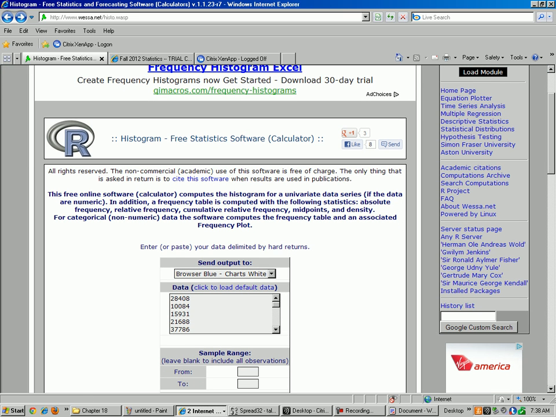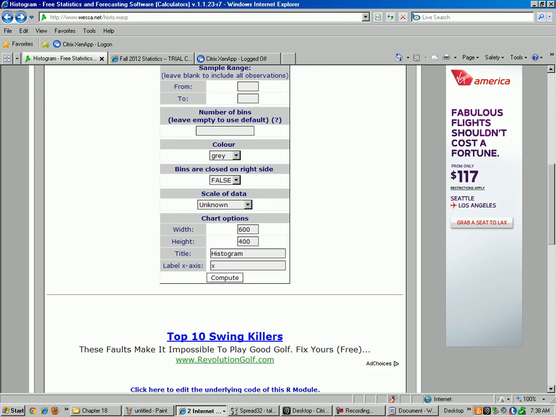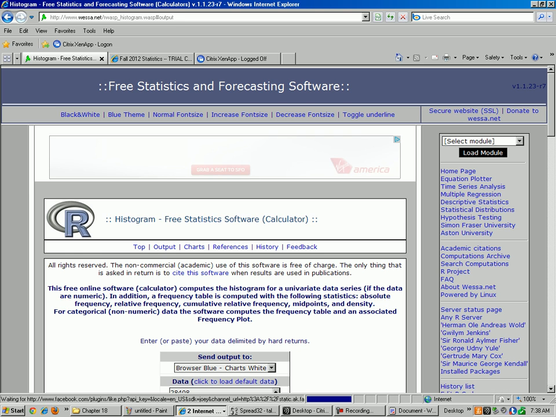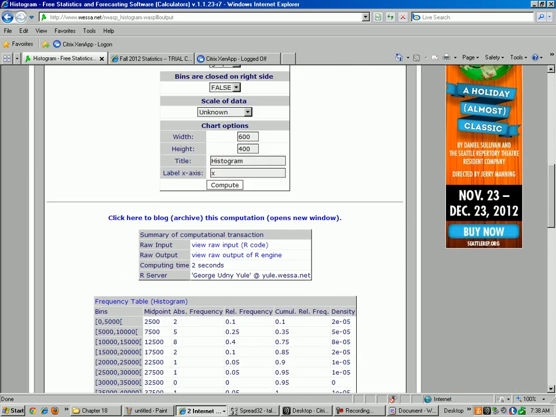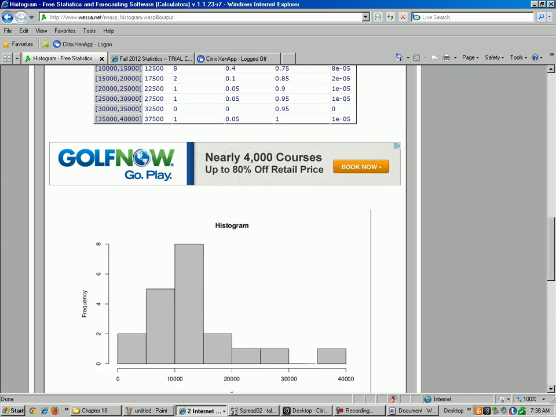Here, let's just delete the old data here. All right, let's copy in the new data. Go down, click compute. Let's see what the histogram of this data looks like. Okay, all right, there it is.